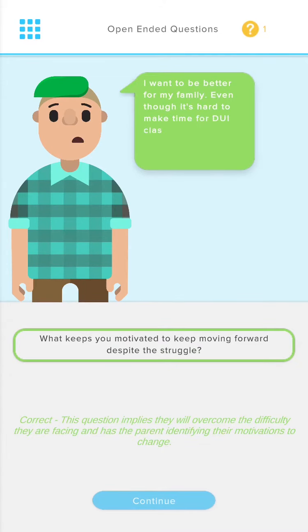Here we can see that the character has reacted to what we've said, and elements on the screen have turned green, indicating that we have chosen the correct answer. Below our answer, we can also see feedback from MI trainers, so we can understand why our answer is correct.